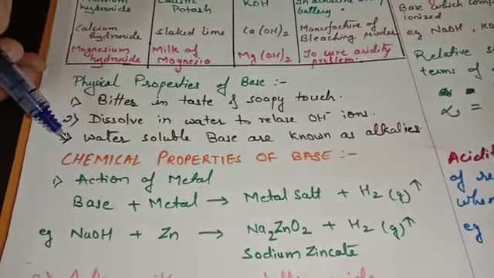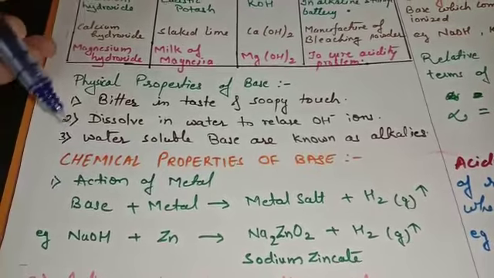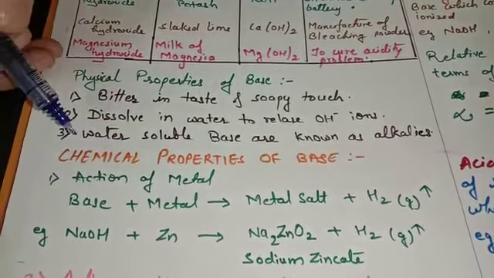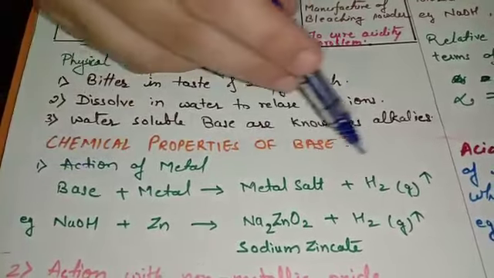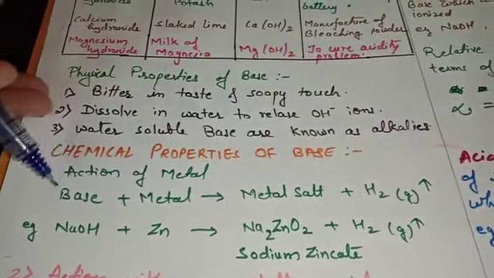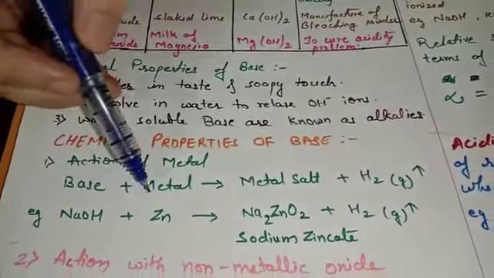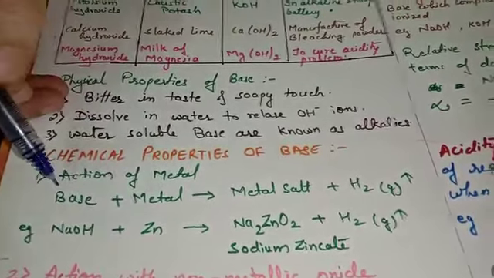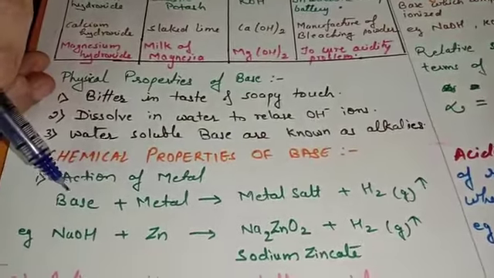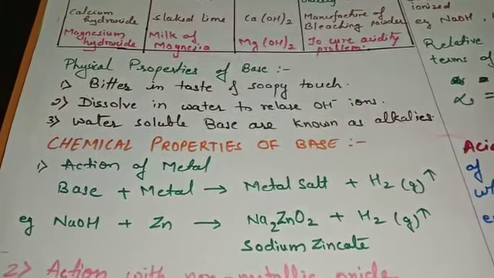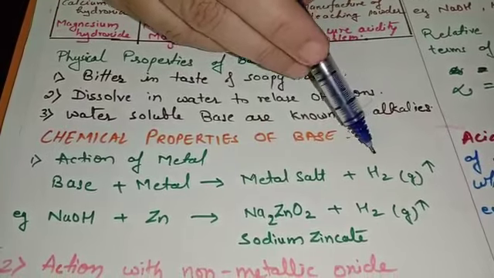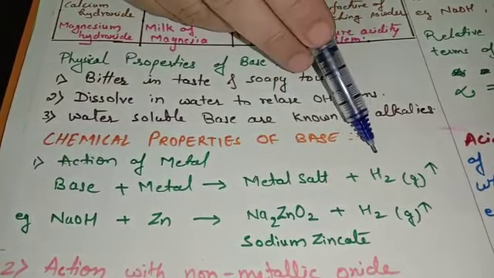So chemical properties of base, the first property is action of metal. Student, whenever you are going to study about the chemical properties, you should learn only the general formula of a chemical properties. You are not going to learn about the equations. So generally we can say that whenever any of the base react with any of the metal, they produce metal salt as well as hydrogen gas. So how can you predict that the given gas is hydrogen gas?